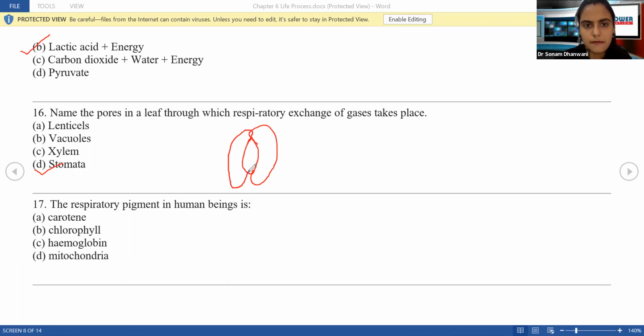What do we call these cells? Inside these cells there is a nucleus and a vacuole. What do we call these cells? These cells are known as guard cells. Correct. We have seen this in transpiration. These are known as guard cells, and this is the stomatal opening. And this structure is known as the stoma. Stoma or stomata, singular and plural. So through this, gaseous exchange will take place. Lenticels are also some openings, but they are present on the barky, woody stems.